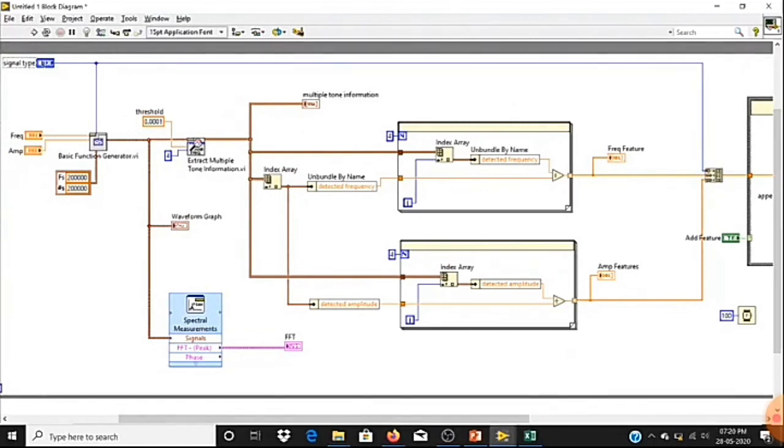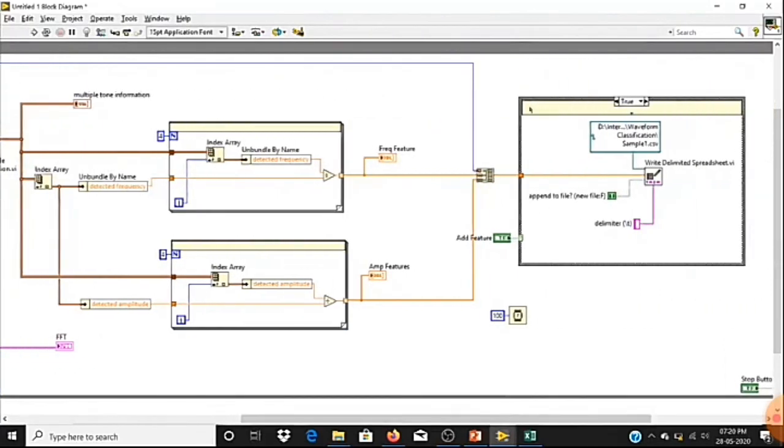Next, I'm adding the two features and writing them to a CSV file. Whenever I click add features, I save the signal along with the frequency features. Once we have added features for all 4 signals, we can stop.